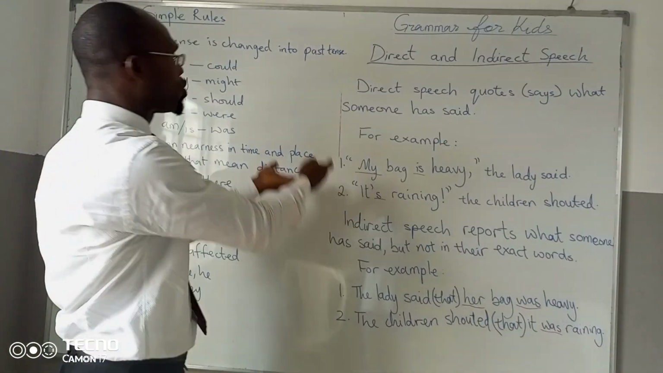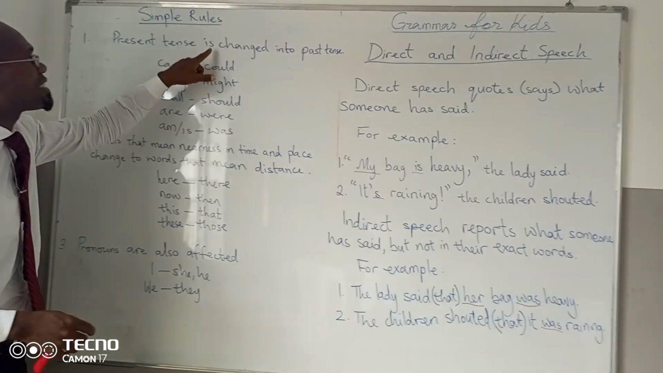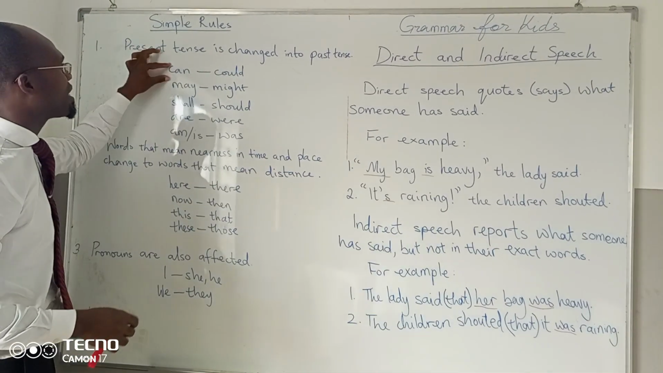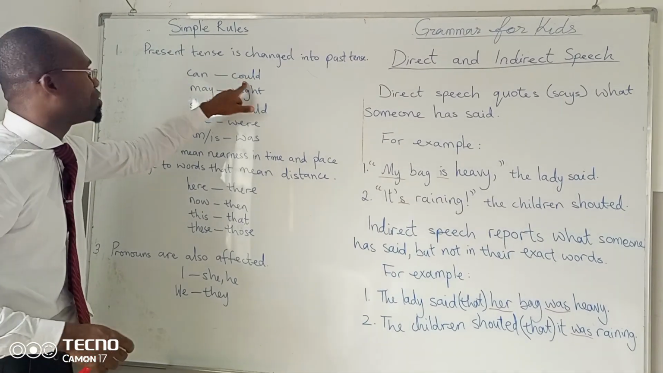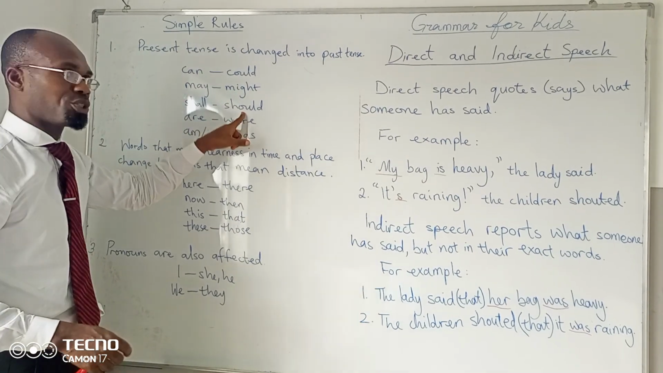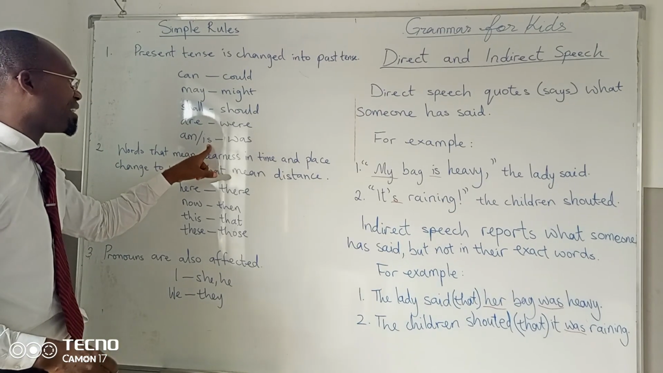Now let's look at some rules. Present tense is changed into past tense. For example, can is changed to could. May is changed to might. Shall is changed to should. Are is changed to were. And is is changed to was.